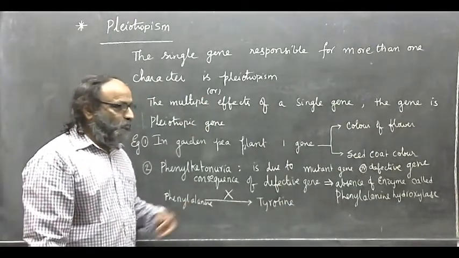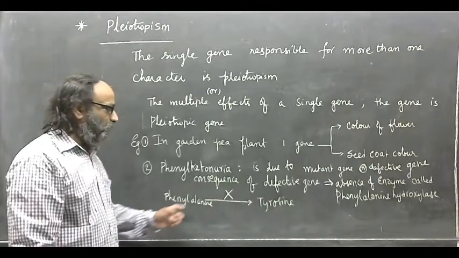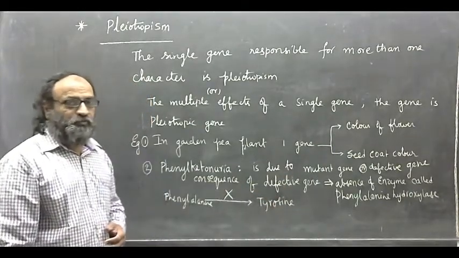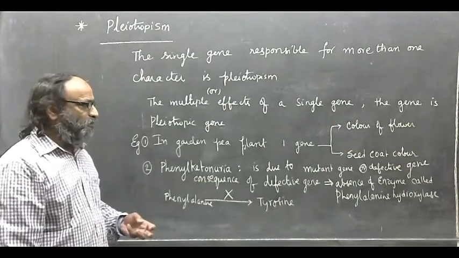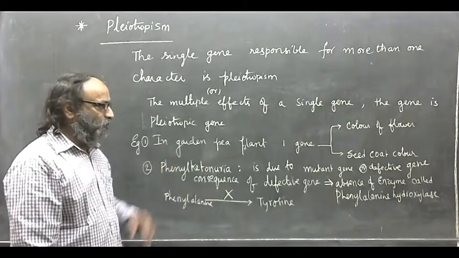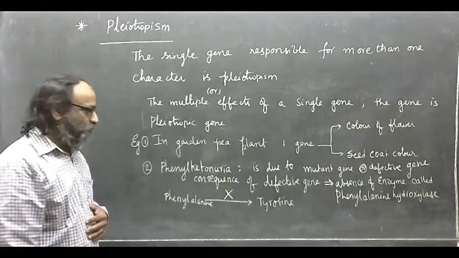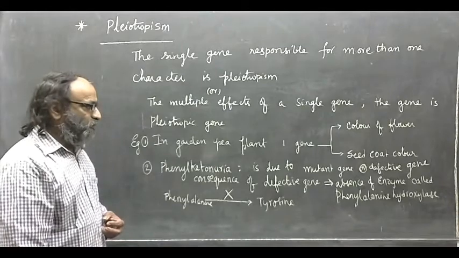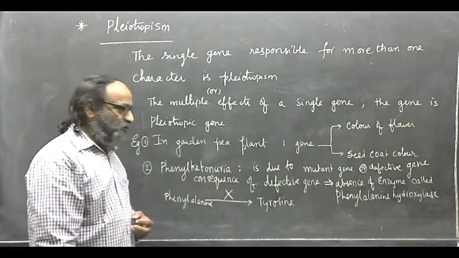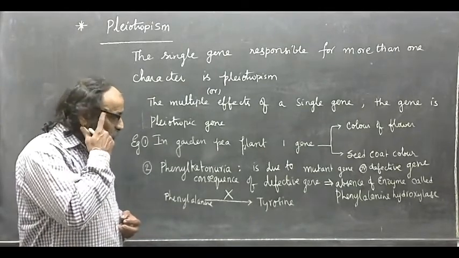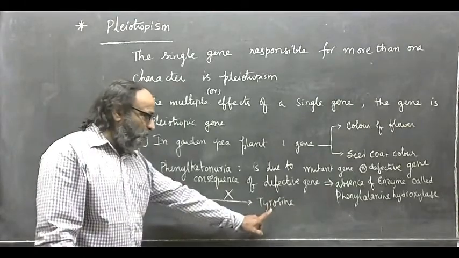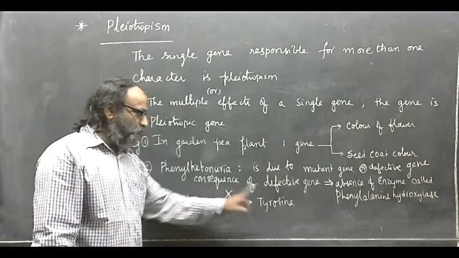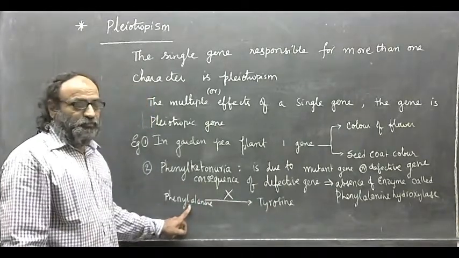The enzyme needed for the conversion of phenylalanine to tyrosine is phenylalanine hydroxylase, and this enzyme is absent due to the defective gene. The consequence is failure of the formation of tyrosine from phenylalanine.